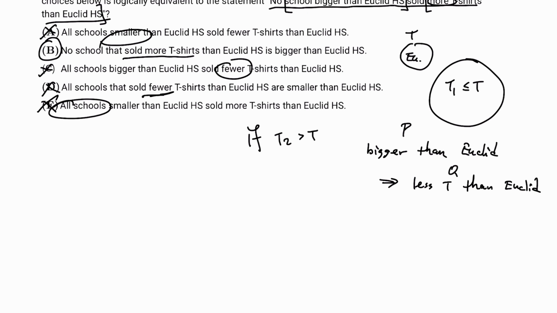So it means sold more t-shirts implies that the school has to be smaller than Euclid High School. Smaller than or equal to.